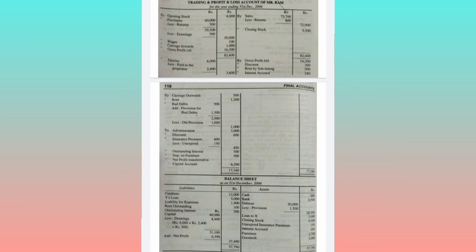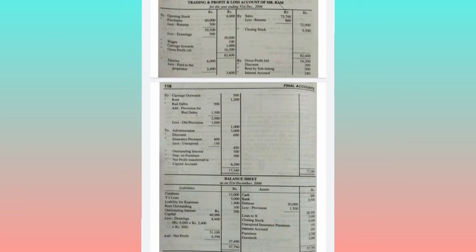Return outwards is a purchase return. So for purchases we are having an adjustment, that is return outward. Deduct this 500 from the purchases: 60,000 minus 500 comes to 59,500. Minus drawings of goods, we are having an adjustment for drawing of goods for personal use. So we need to deduct this 500 from the purchases, and this 500 shall also be deducted from the capital drawings.